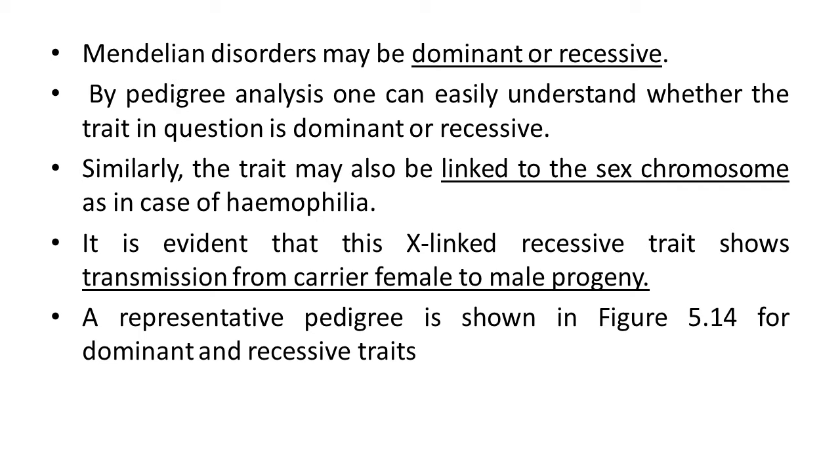So a person is either normal, carrier or diseased regarding a particular trait. Our represented pedigree in figure 5.4, the next figure, suggests a dominant and recessive trait.